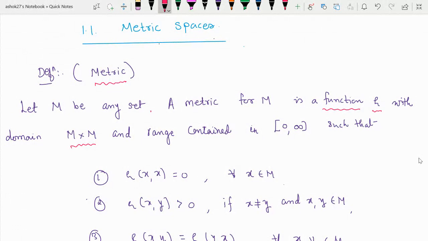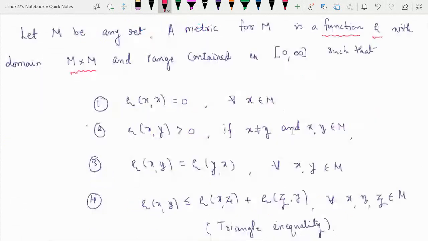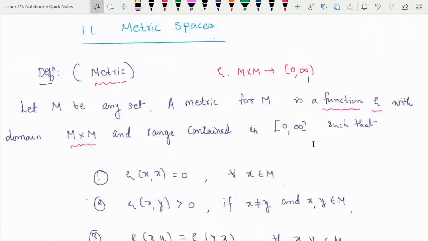So what is a metric? A metric is a function from M cross M to the closed interval 0 to infinity, that is the set of nonnegative numbers. So rho is a function from M cross M to the closed interval 0 to infinity, and this function satisfies the following four conditions. If this function rho satisfies these four conditions, then this rho is called a metric for this non-empty set M. Capital M can be any set. It may be the set of integers, it may be the set of rational numbers or whatever it is. So rho is a mapping from M cross M to the closed interval 0 to infinity.